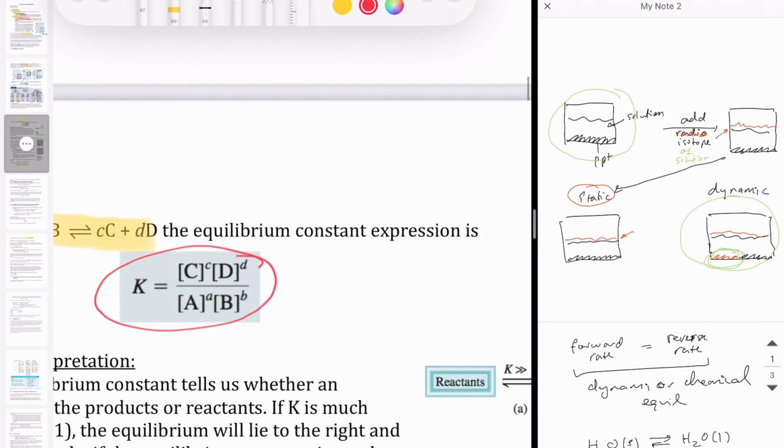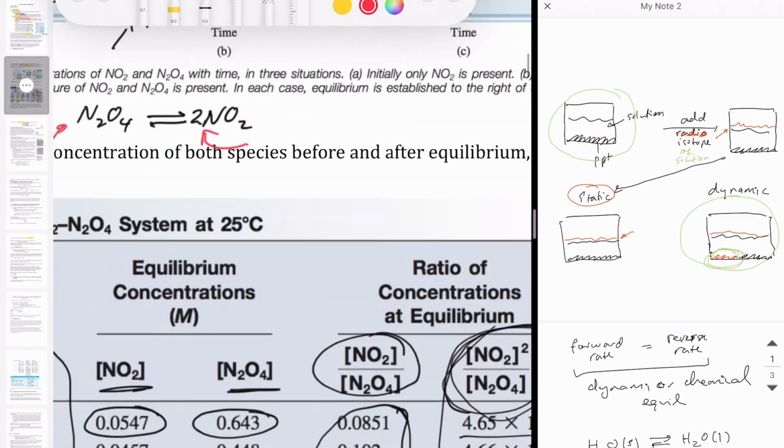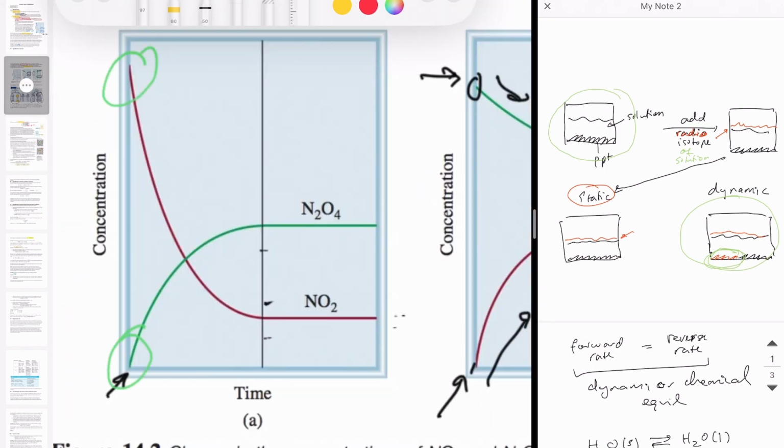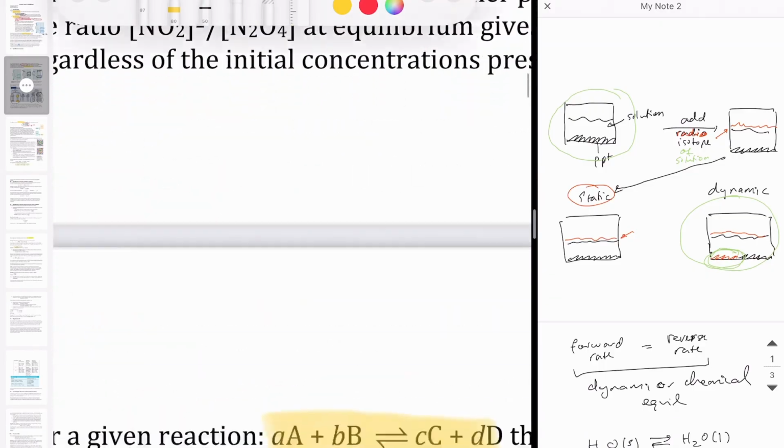Very important though, the concentration you have to use here has to be the equilibrium concentration. Okay, so you can't use any other concentration, right? So you want to be really careful with this, because remember that this is initial concentration. So you don't want to use those numbers. You want to calculate K only with the equilibrium concentration numbers here, which is when the concentration no longer changes as a function of time. Okay, so don't use any other number but the equilibrium concentration to calculate K.